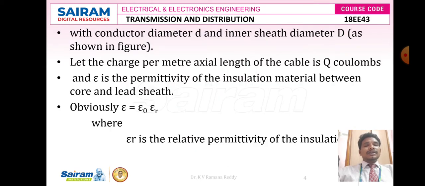So let us consider a single core cable with conductor diameter of small d and inner sheath diameter of capital D, which is shown in this figure. Let the charge per meter axial length of the cable be q coulombs, and epsilon the permittivity of the insulation material between core and lead sheath. So epsilon is equal to epsilon naught into epsilon r, where epsilon naught is the absolute permittivity and epsilon r is the relative permittivity of the insulation.